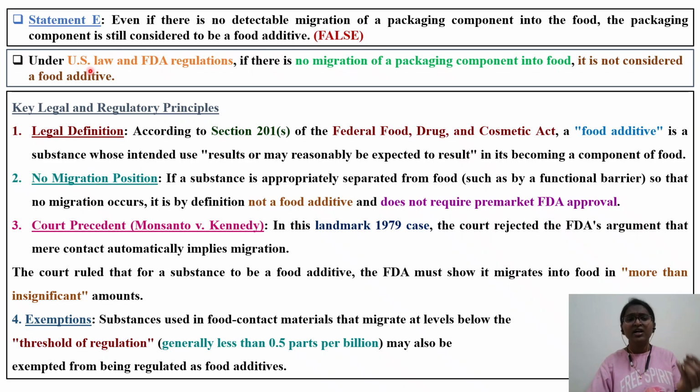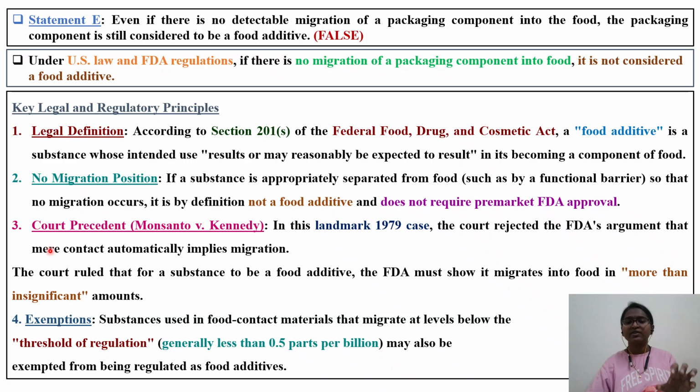Let's see in detail. Under US law and FDA regulation, if there is no migration of a packaging component into the food, it is not considered as a food additive. FDA is very clear on this. Key legal and regulatory principles, we will quickly go through. Legal definition, according to Section 201 of the Federal Food, Drug, and Cosmetic Act: a food additive is a substance whose intended use results or may reasonably be expected to result in becoming a component of the food.